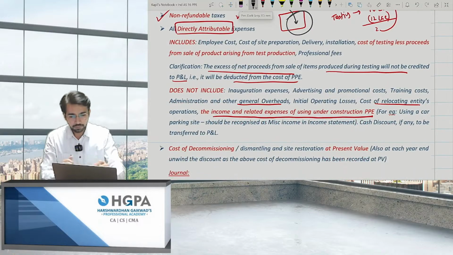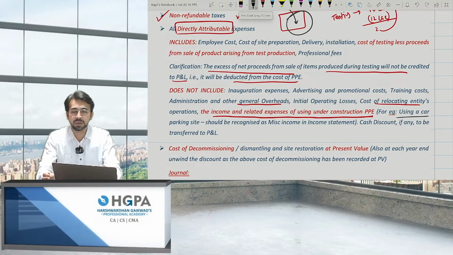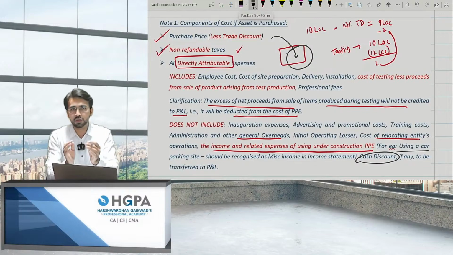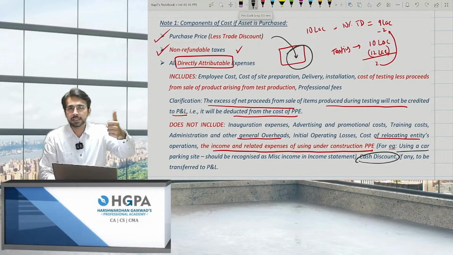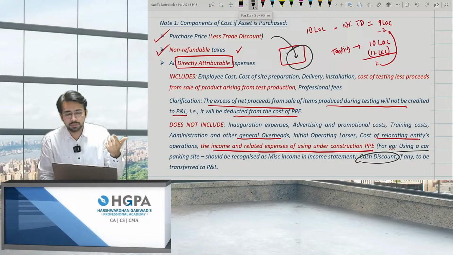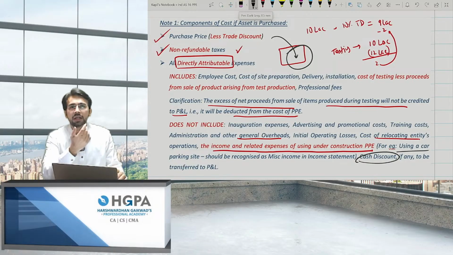Okay, next. I've given the entire example also. Using a car parking site should be recognized as miscellaneous income in the statement. Cash discount is never to be subtracted from the cost. If any, it is to be transferred to P&L. Okay, fine. So these are all the costs to be added or not to be added, right? The purchase price less trade discount, any non-refundable taxes, all the directly attributable expenses. Testing cost should be added and obviously the testing income should be subtracted. Car park income should not be subtracted. Refundable taxes should not be added. Any inauguration or relocation or any previous losses should not be set off. It should not be subtracted.